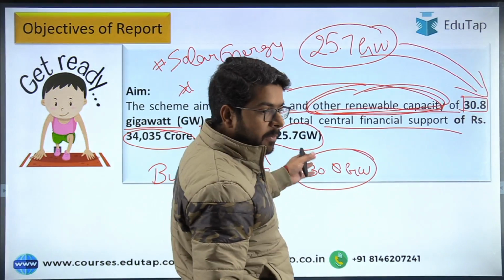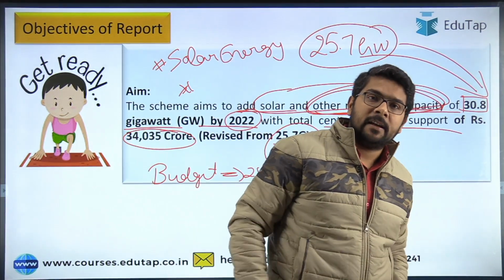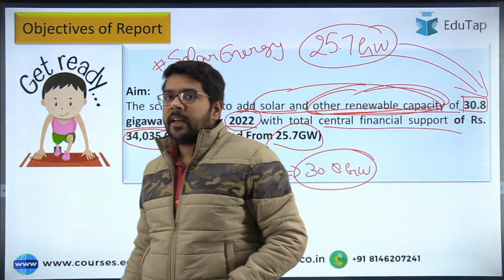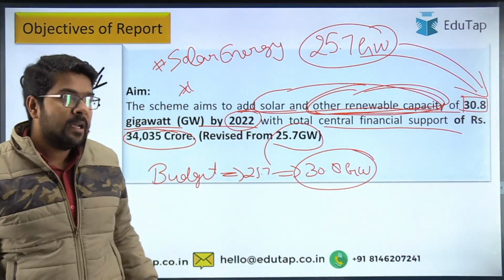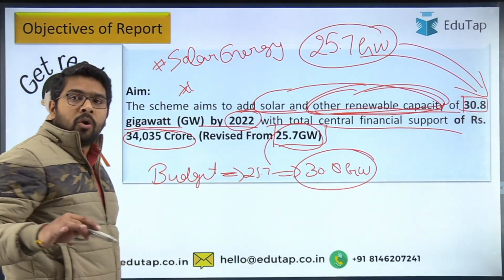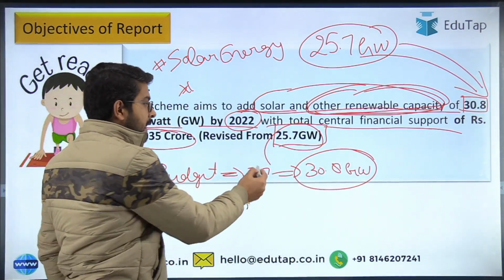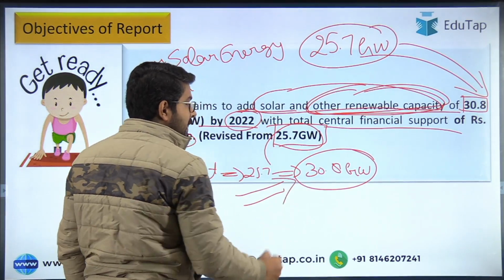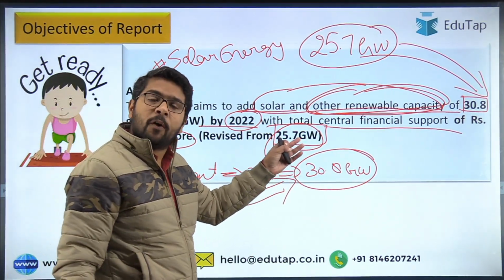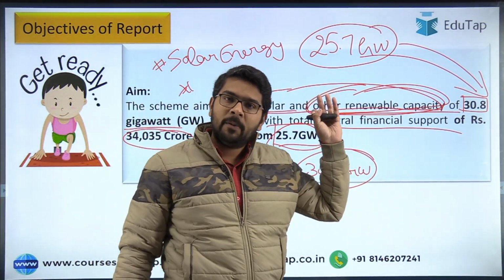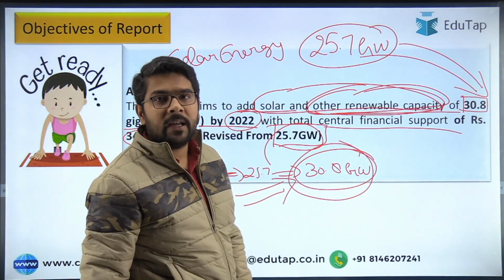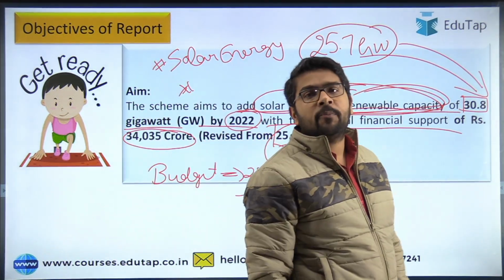First they implemented the scheme on a pilot basis. They saw that results could be achieved in a much better way, so they revised the target in the budget. So if you see 25.7 gigawatt as the target, do not get misled, it has been revised to 30.8. Now a few of you may question that sir, 25.7 is mentioned on the official site; the official site has not been updated yet. Regarding this fact, you can check the news as well. So that's why I mentioned 30.8 gigawatt here.